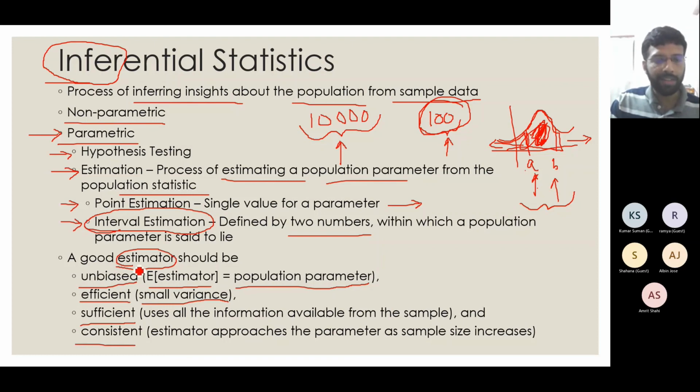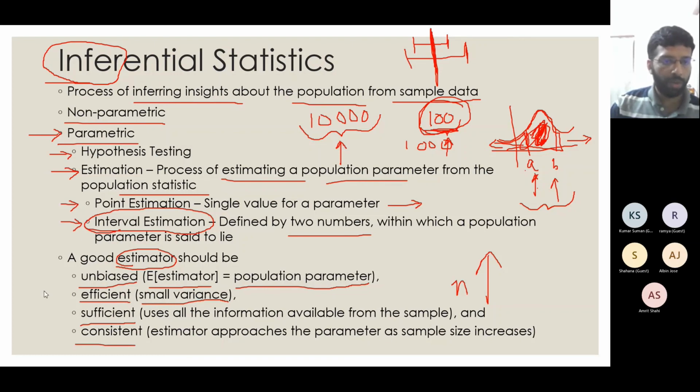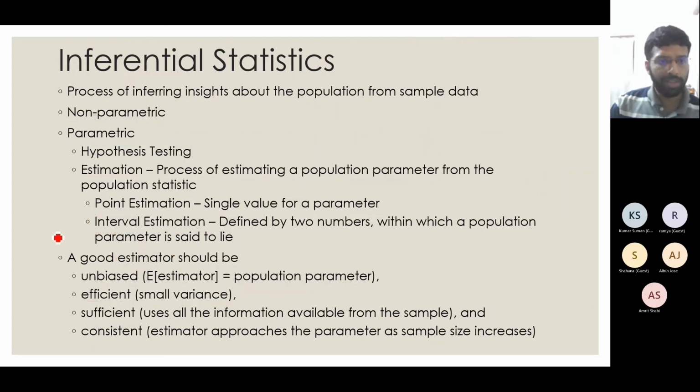Consistent means that as I increase the sample size n, my estimate should move closer and closer to the actual population parameter. Suppose my sample size is n of 100 and I got this interval, where this is my population parameter. Now suppose I increase my sample size to 1000, then my estimate should become better. That is what is meant by consistent. If I go on increasing my sample size, my interval will become shorter and shorter and I will be getting a better estimate. So these are the 4 properties of a good estimator.